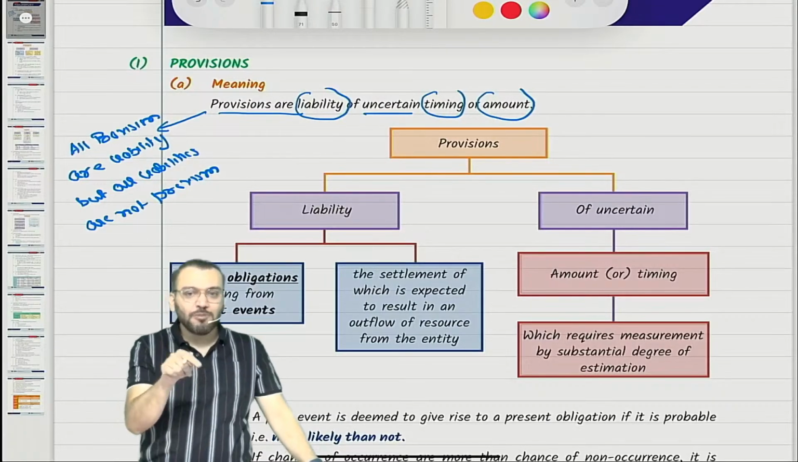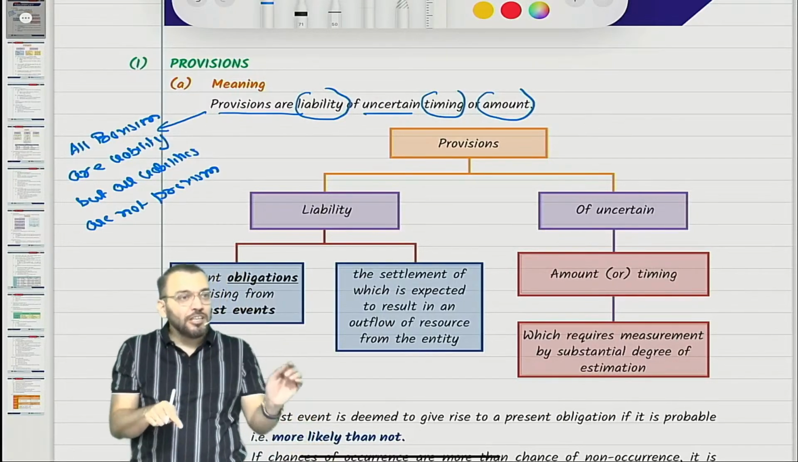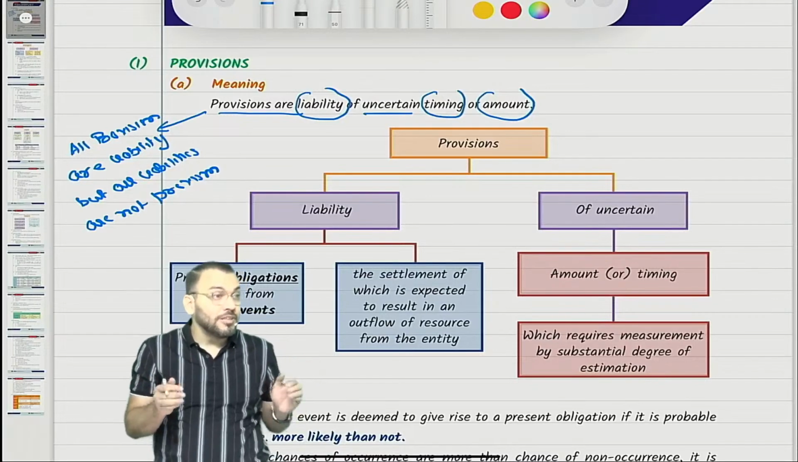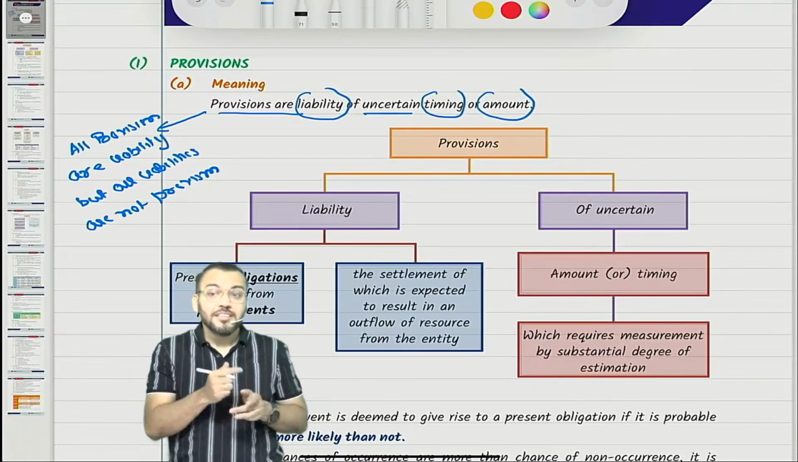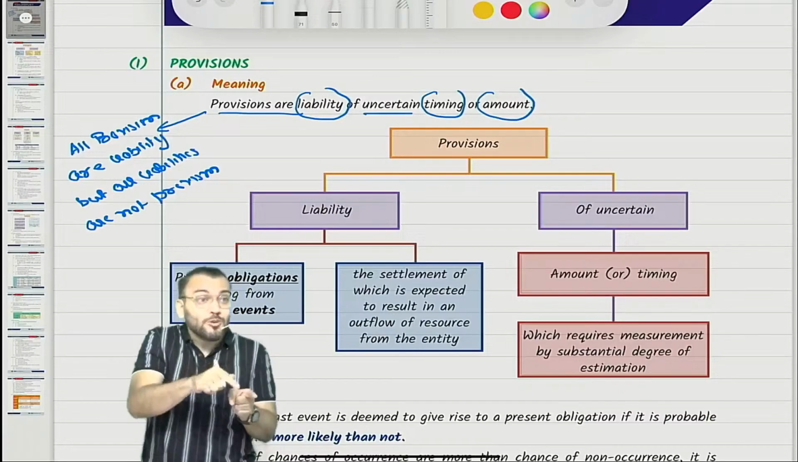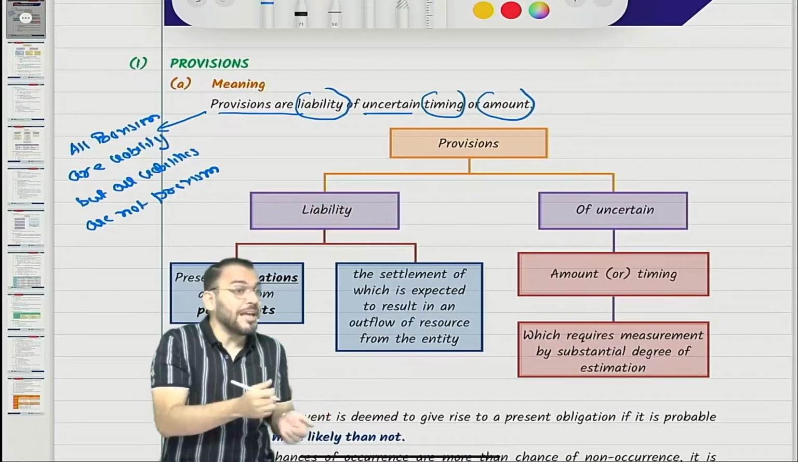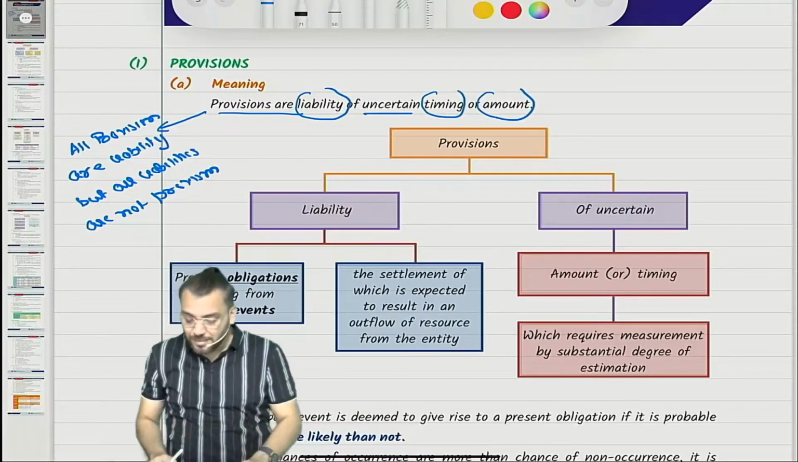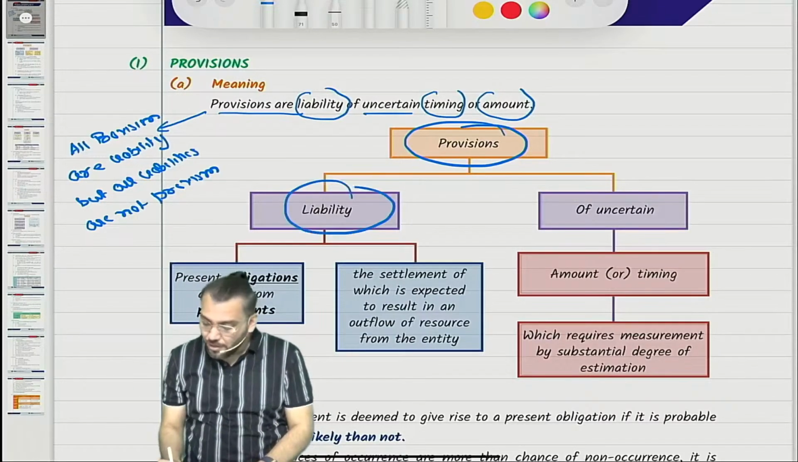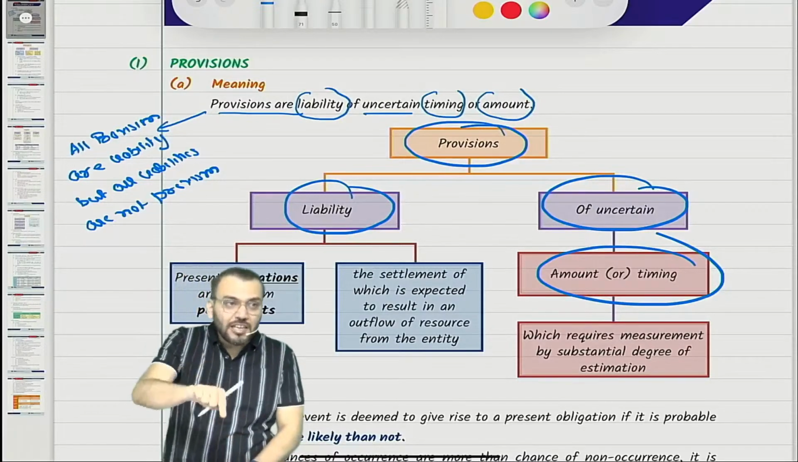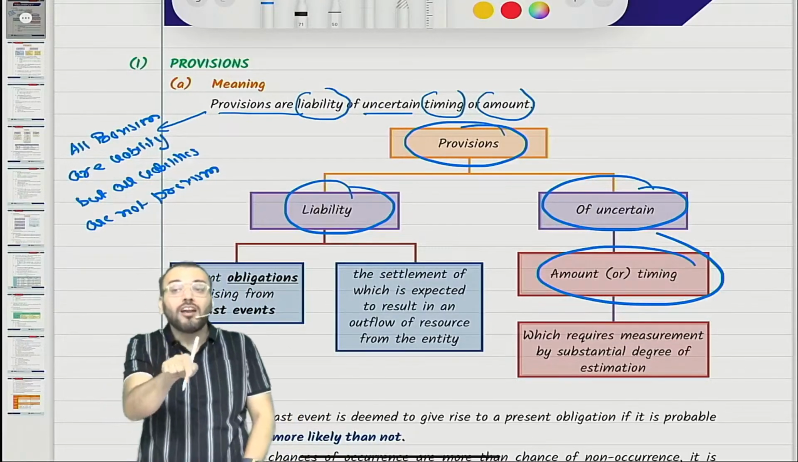Now you'll ask me what is liability? Till you understand each term, you are not supposed to leave me. So now let us understand what is liability. Till we understand liability, we don't know what is provision, because provisions are liability. So first we need to understand the meaning of liability. Provisions are liability of uncertain amount or timing.